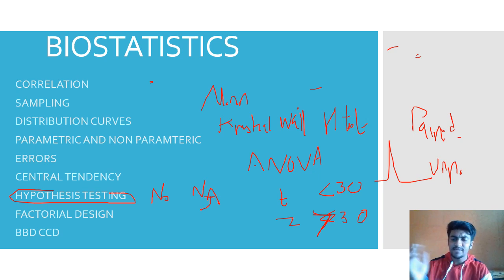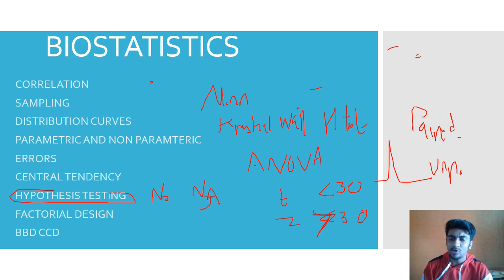In central tendency there is mean, median, mode. Besides that, there are methods of dispersion: the absolute methods and the relative methods. Absolute includes standard deviation, variance, and range, and you need to know the formulas as well. For relative, we have coefficient of standard deviation, coefficient of range, and coefficient of variance. Whenever we add the term coefficient, it becomes relative. So this is how you have to know everything.